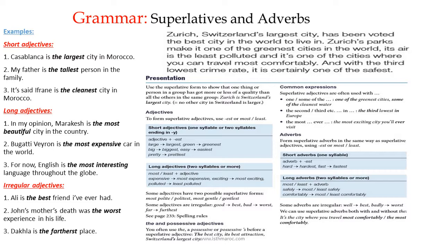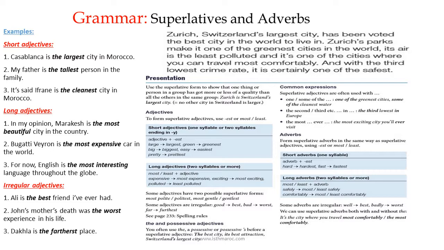Pay attention. Two, Bugatti Veyron is the most expensive car in the world. Speaking about cars, maybe Porsche is expensive, Range Rover is also expensive, but Bugatti Veyron is the most expensive car in the world. By the way, whether it's really the most expensive car in the world or not, I have no idea. Three, for now, English is the most interesting language throughout the globe. The most plus adjective, which is interesting. English is the most interesting language in the world now, but in the future, of course, it's going to decline.